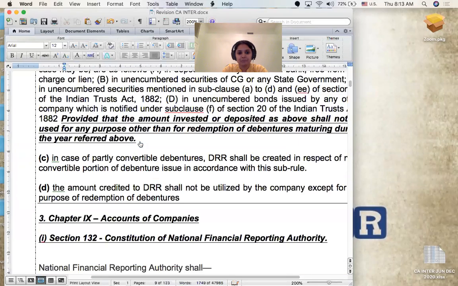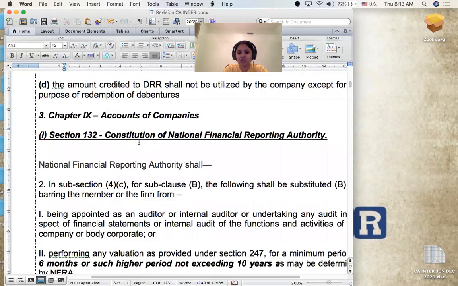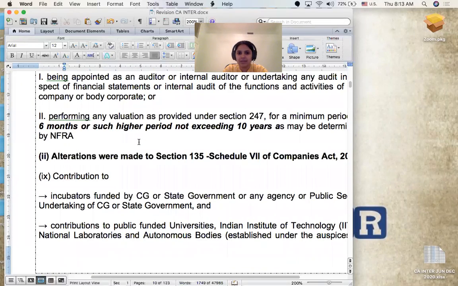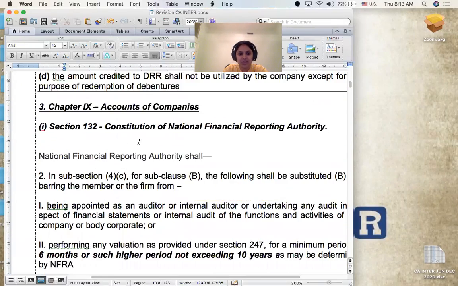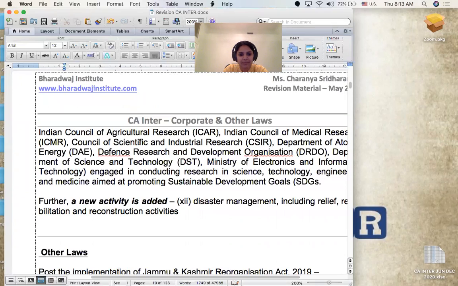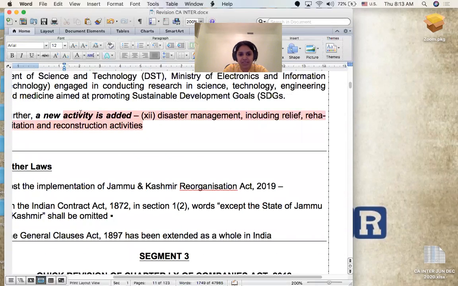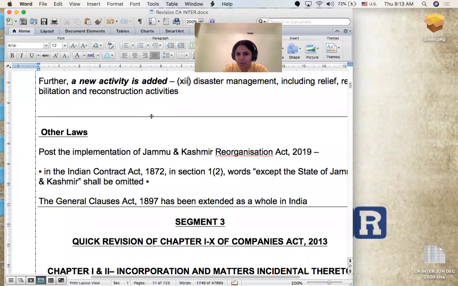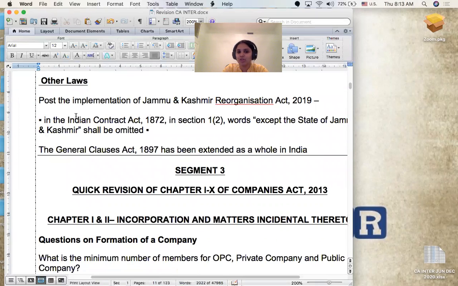And then the next amendment pertains to your accounts chapter. This I will straight away cover along with your accounts chapter 9 discussion. That is just one of them. One other was with respect to CSR. This also I cover in parallel. With that, we complete the amendments pertaining to company law. There are just 2 amendments in the other laws. Both of these are very popular amendments. You must have read them very frequently in the newspapers a few months back.